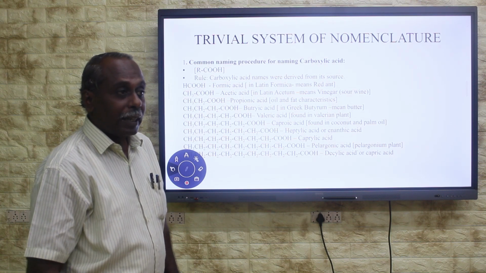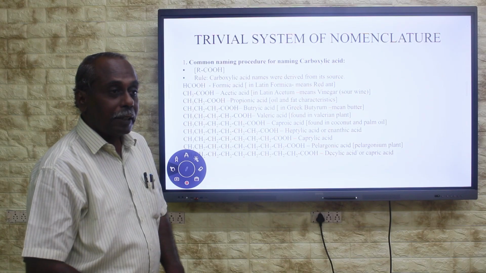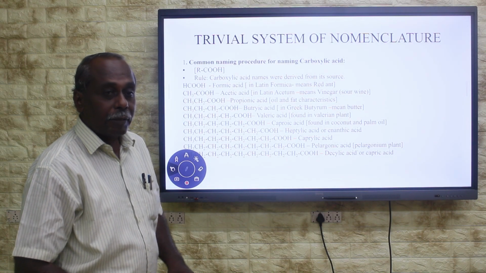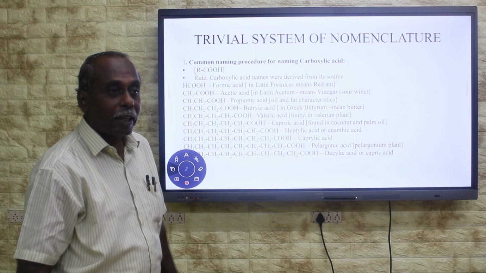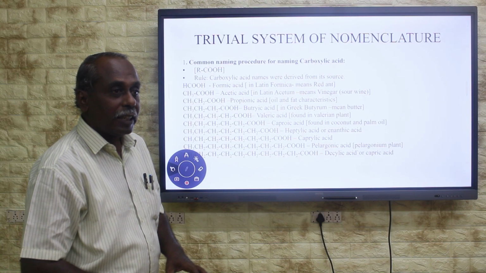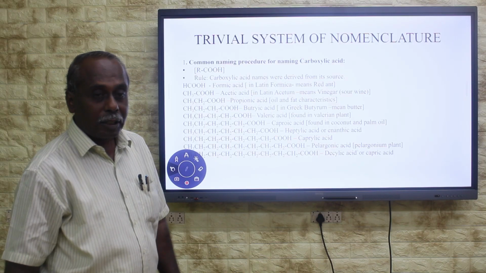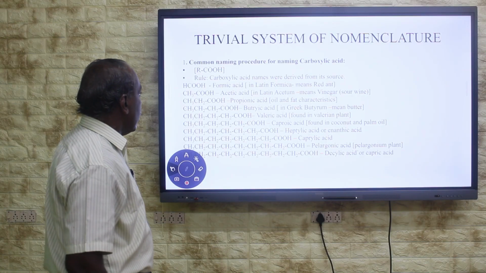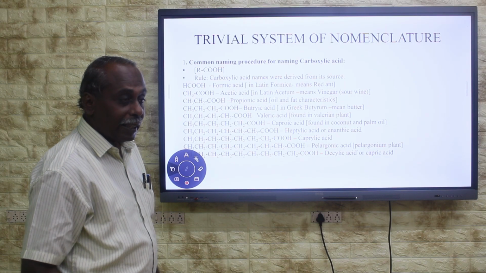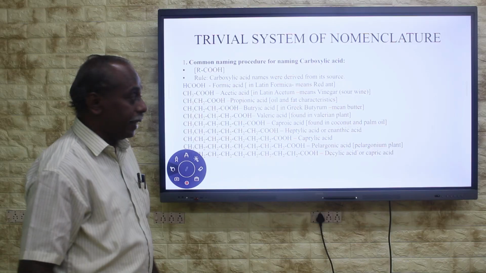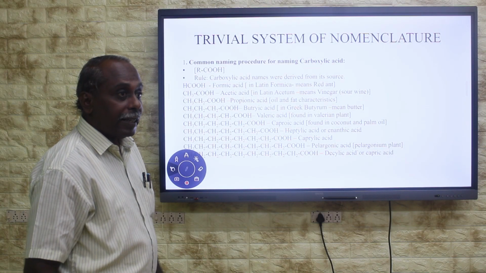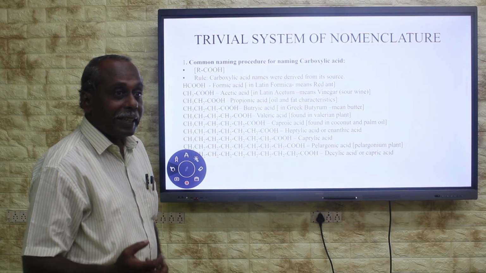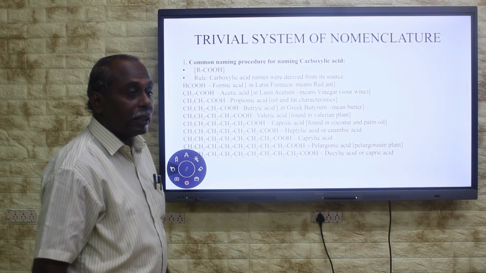In the previous class itself, I told you that the trivial system of nomenclature varies from country to country. Therefore, the language usage would be different in the trivial system of nomenclature. Here, the first member is the one-carbon carboxylic acid. The name of this acid is derived from its source. It is found in red ants and also in bees.